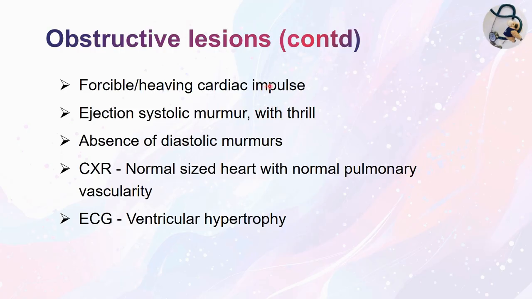If you examine the precordium in case of obstructive lesions, you will get a forcible heaving cardiac impulse, and there is ejection systolic murmur with thrill, absence of diastolic murmurs. All murmurs are systolic, ejection systolic type. And in the X-ray, you will find a normal size heart with a normal pulmonary vascularity, unlike the shunt lesion. And then on ECG, ventricular hypertrophy is noted.